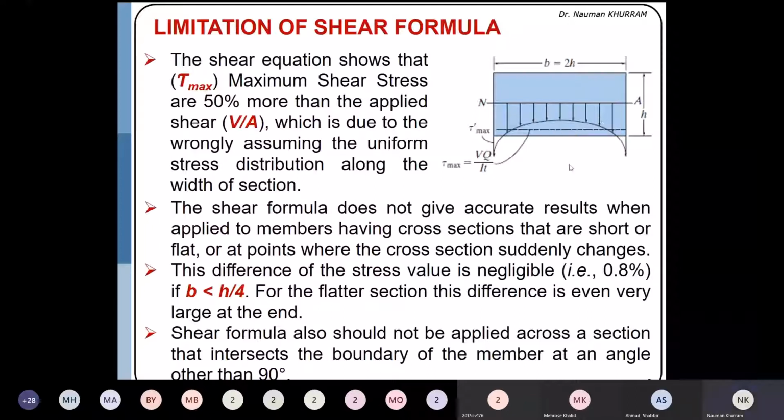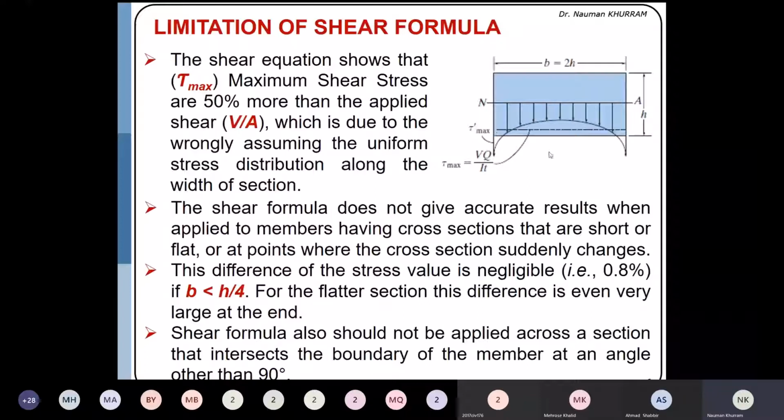The research indicates that if the width of the section is less than h by 4, or 25% of the height, then the stress may be assumed uniformly distributed along the thickness. It means that if the stress is 100 megapascal at this edge, it will remain 100 throughout this width.